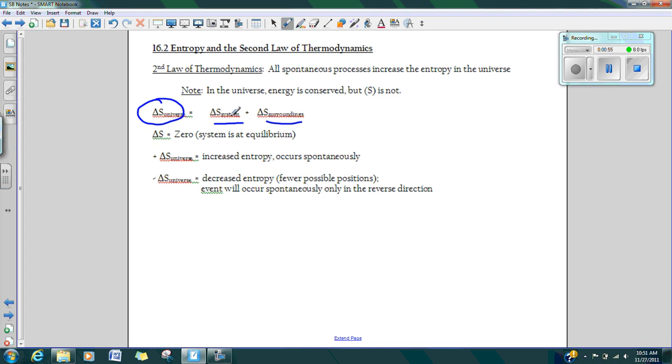And we are, in the chemistry world, always going to be the system. Remember, if you are looking at burning a piece of wood, you are the piece of wood. If you are adding sodium hydroxide pellets to water, you are the sodium hydroxide pellets. You are going to be the system. So if I have zero entropy, meaning my change in entropy is not changing, I am at equilibrium.